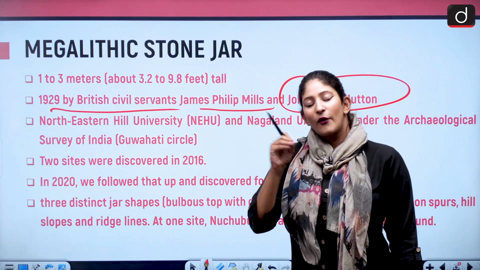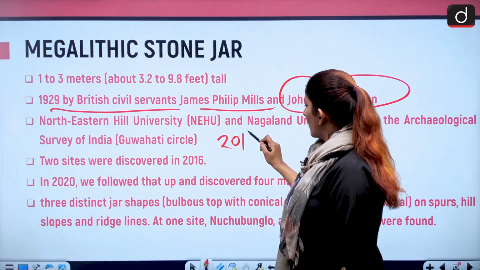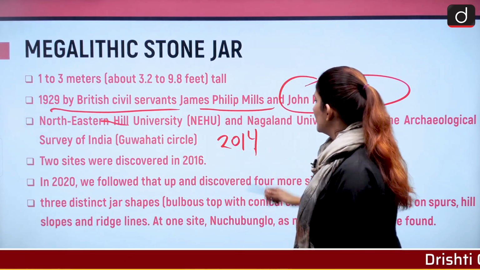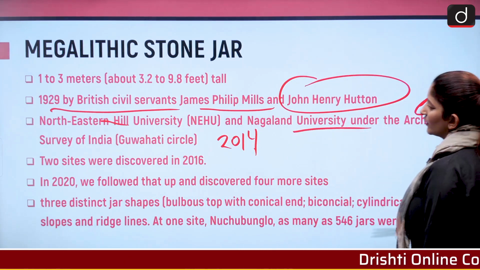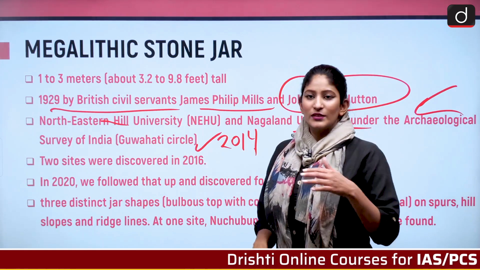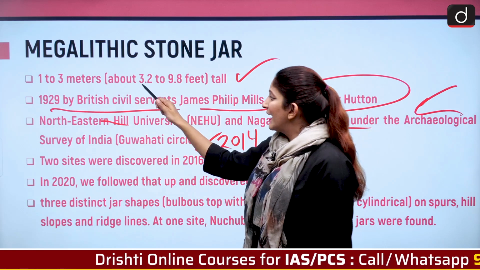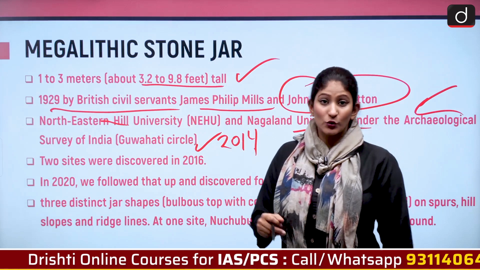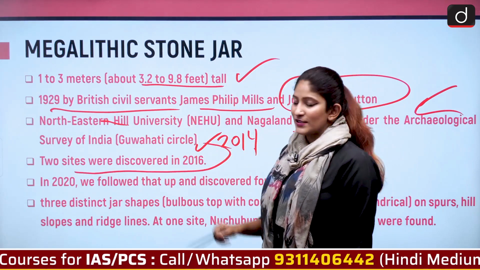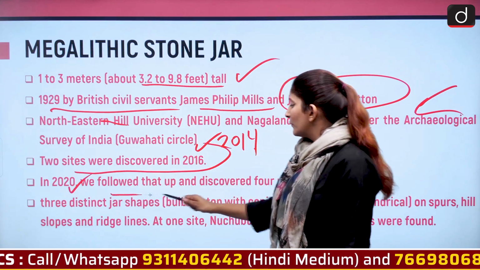After that it was followed up very late, in 2014, by North-Eastern Hill University and Nagaland University under the Archaeological Survey of India, the Guwahati Circle. These jars are basically 1 to 3 meters, or about 3.8 to 9.8 feet tall. Also, 2 sites were discovered in 2016, and the follow-up for this was done in 2020.